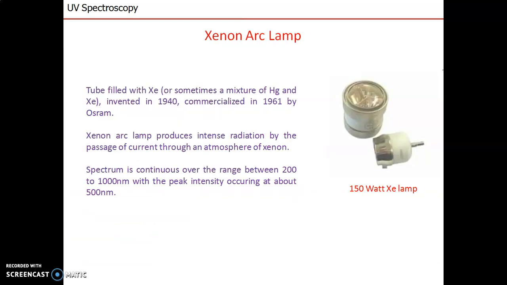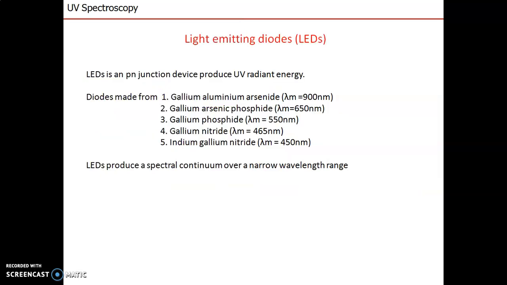Next is the xenon arc lamp. In the xenon arc lamp, a hollow tube is filled with xenon, or sometimes a mixture of mercury and xenon. It was invented in 1940 and commercialized in 1961 by Osram. It gives an intense source of radiation, with a continuous spectrum between 200 and 1000 nanometer.